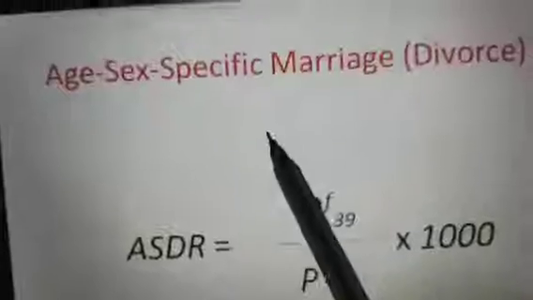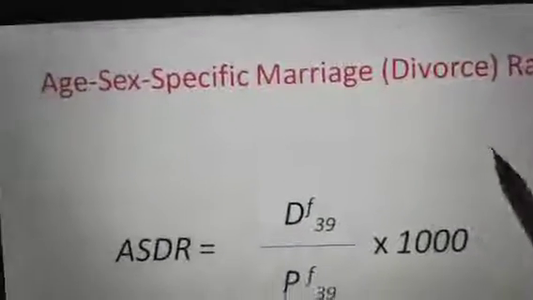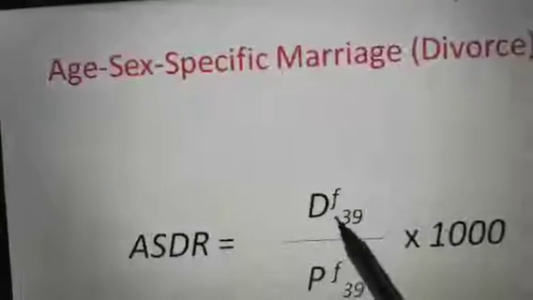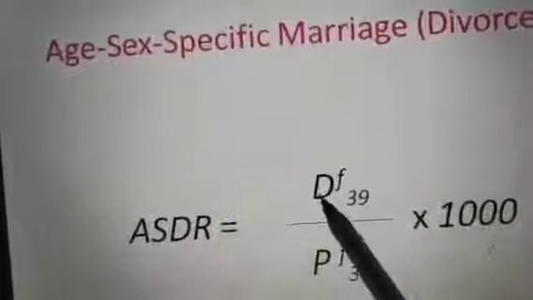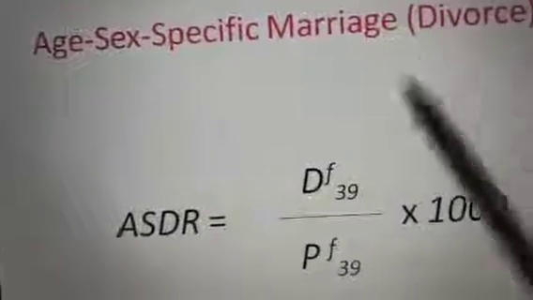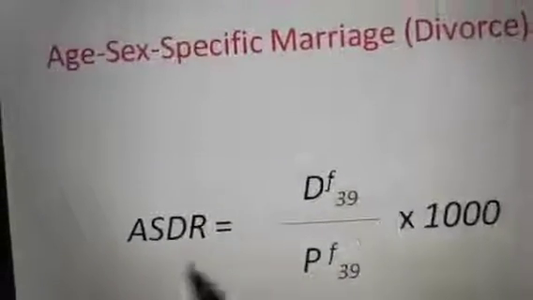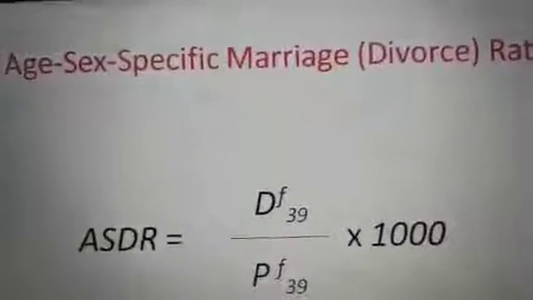For example, age-sex specific marriage or divorce rate. I have written divorce within brackets because the same formula applies for marriage. For marriage we will write M here, and for divorce I will write D. So this formula is meant for the age specific divorce rate. What is the age specific marriage or divorce rate?